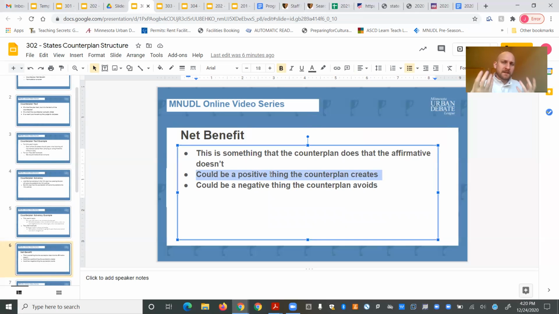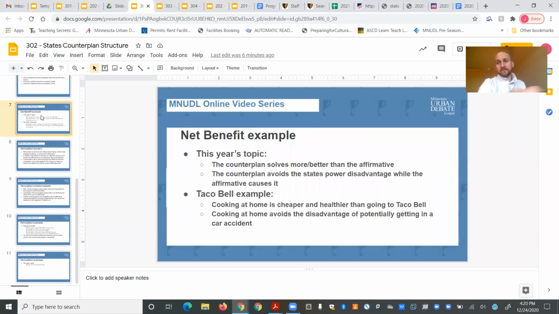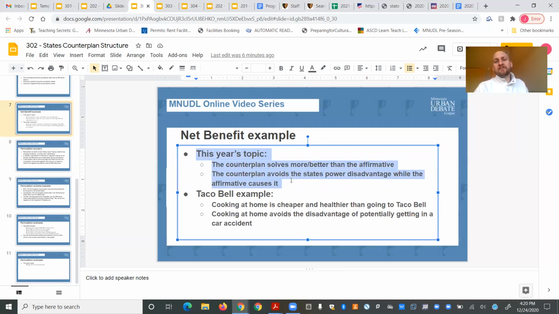Are you creating positive things that the plan doesn't create? Or are you avoiding negative things that the plan causes? Either one is fine. And we'll talk about both when we talk through more on the evidence, I think. We'll talk a little bit about here, but we'll talk more on evidence and strategy. So for example, for the net benefit, when we talk about this year's topic about the states counterplan, one thing that it does better is that you can say it solves more or it solves better than the affirmative. If the states were to regulate the police instead of the national government regulating police, they would do a better job, is basically what you'd be saying.